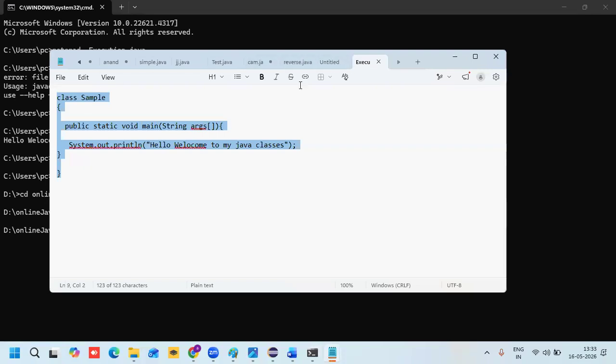Okay, this is my class. While compiling the program, we should give the file name. Keep that point in mind. While compiling the Java program, give the file name.